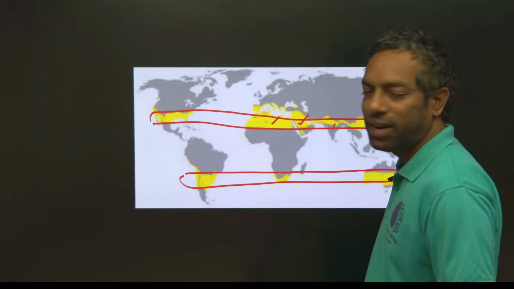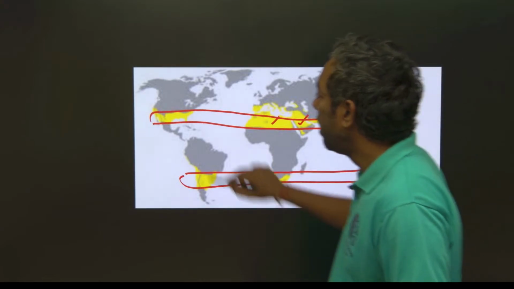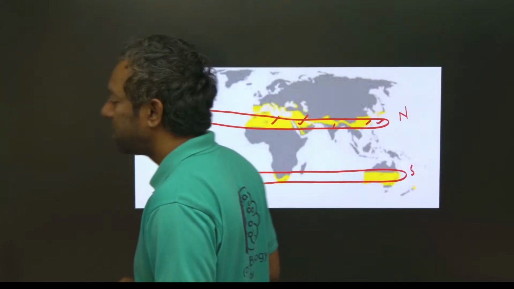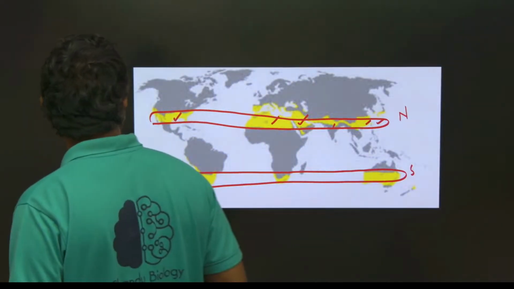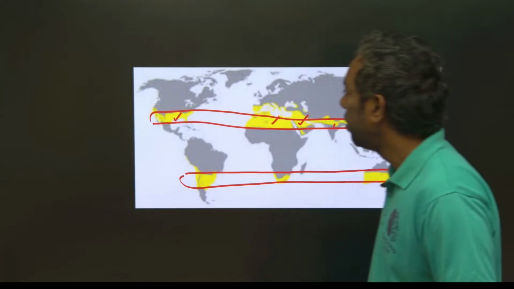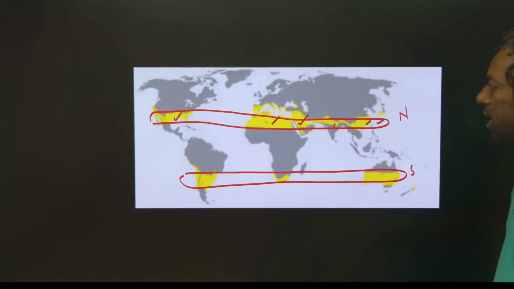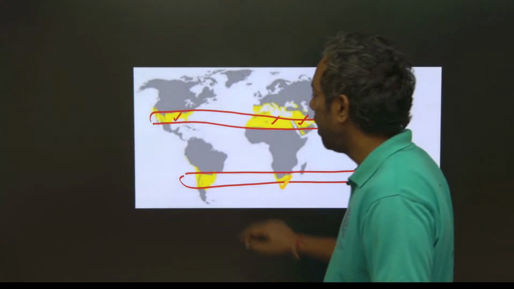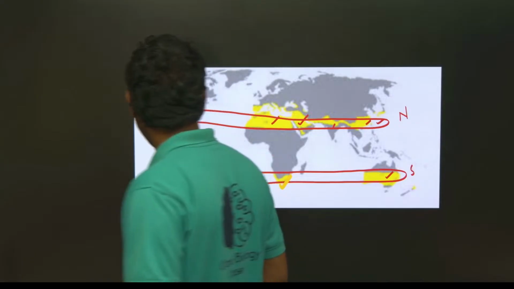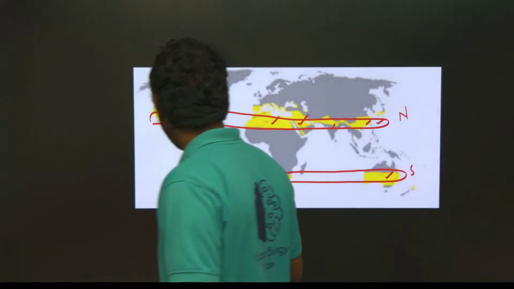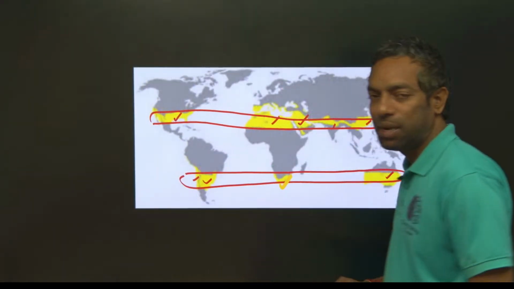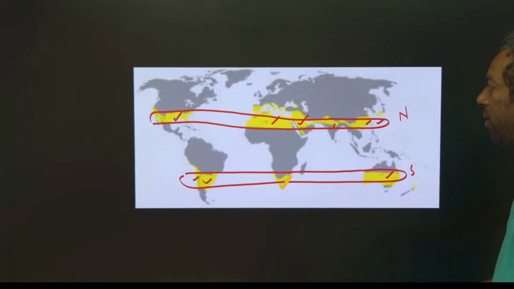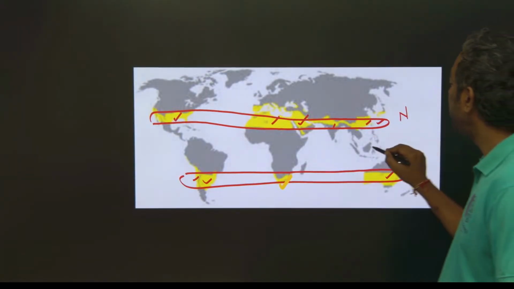Middle Asia countries are subtropical. America, mainly after Mexico, is subtropical, and Middle Australia, South Africa are subtropical. In South America, Argentina and Chile come under the subtropical area.